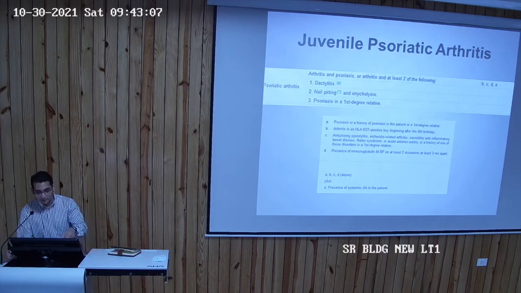So if you look at the criteria, it says arthritis and psoriasis. If the child has both, there's no doubt. Obviously, we have to wait for 6 weeks, so before that, we can't officially label the child as JIA. But if it's been going on for more than 6 weeks, you call it psoriatic arthritis. Often these children don't have psoriasis, so they may have arthritis, and you're still not sure what's happening. So you look very closely at their nails, if they have any nail pitting or not. Dactylitis, obviously, is again in keeping with psoriatic arthritis, and you have to ask for a history of psoriasis in the father or the mother.